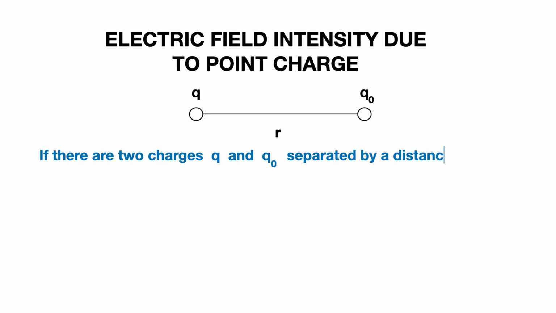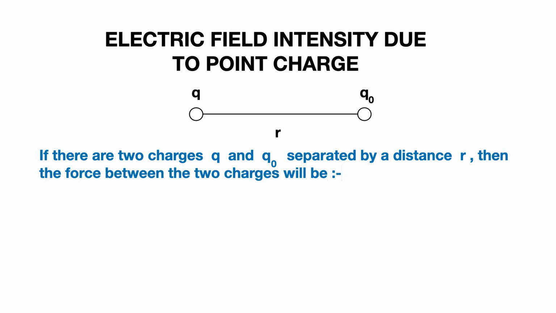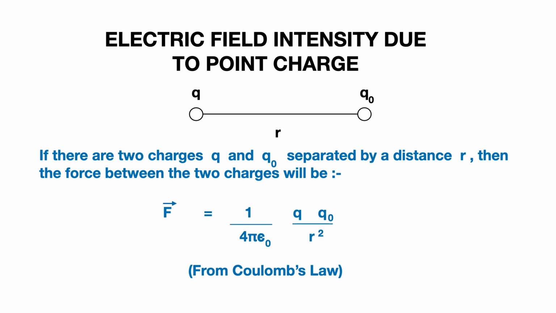Electric field intensity due to a point charge. In case we have two charges, as shown in the diagram, Q and Q0, separated by a distance of r, then from Coulomb's law, the force between these two charges will be 1 upon 4 pi epsilon 0 q into q0 upon r square.